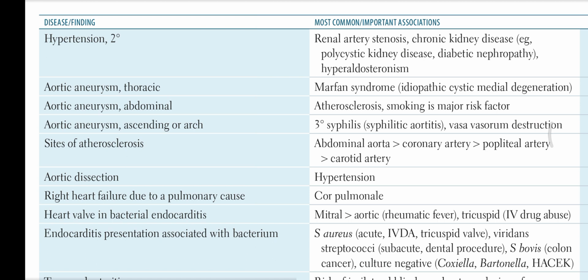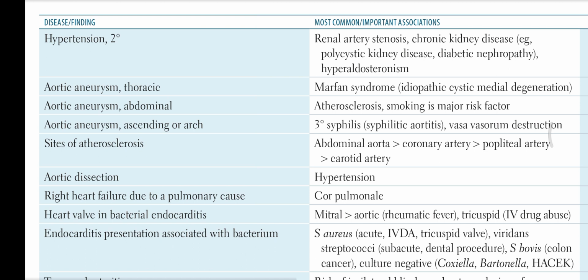So aortic aneurysm, ascending or arch type, can be due to tertiary syphilis, and it is also called syphilitic aortitis, vasa vasorum destruction.